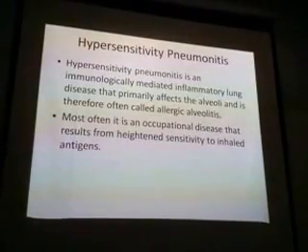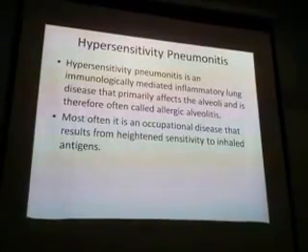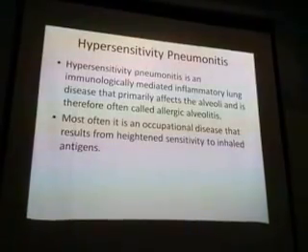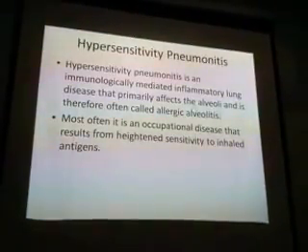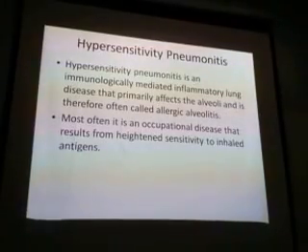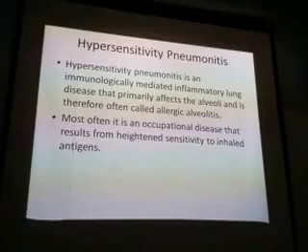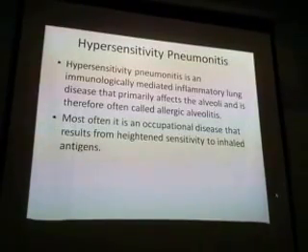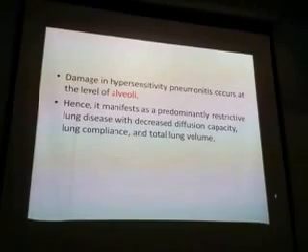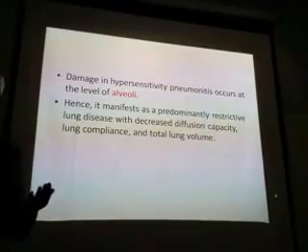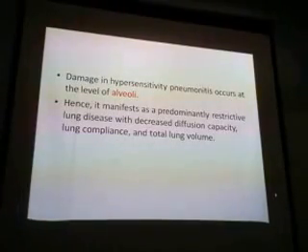Is it clear? Last is hypersensitivity pneumonitis. It is an immunologically mediated inflammatory lung disease that primarily affects the alveoli and is therefore called allergic alveolitis. Most often it is an occupational disease that results from sensitivity. Damage in hypersensitivity occurs at the level of alveoli. In sarcoidosis, we have discussed it is in the interstitium, not alveoli.